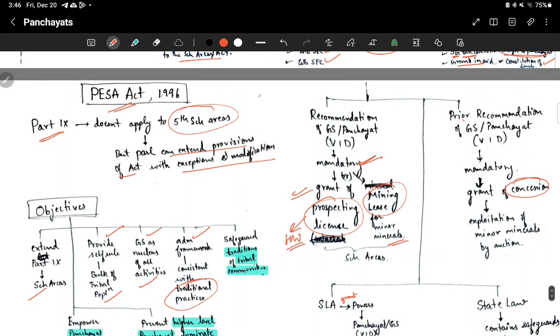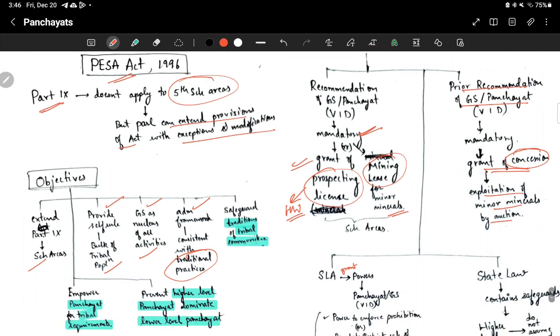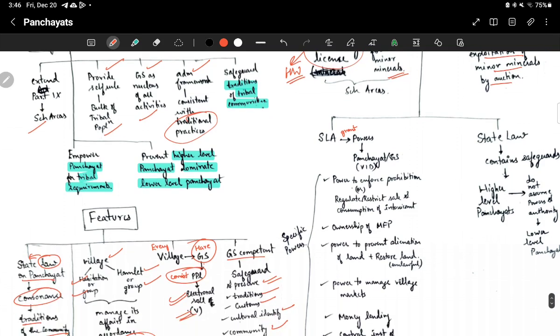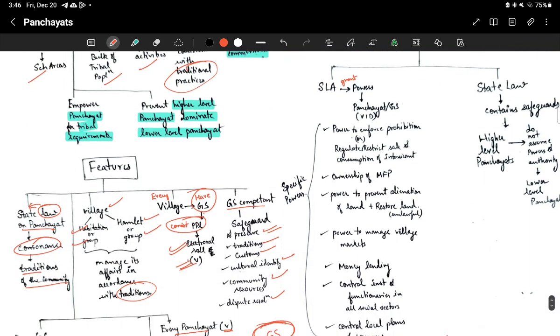Okay, then prior recommendations of the Gram Sabha or Panchayat at all levels are mandatory for grant of concession in order to exploit minor minerals by auction. Okay, then the state legislative assembly, state government can grant powers to the Panchayat and Gram Sabha at all levels.